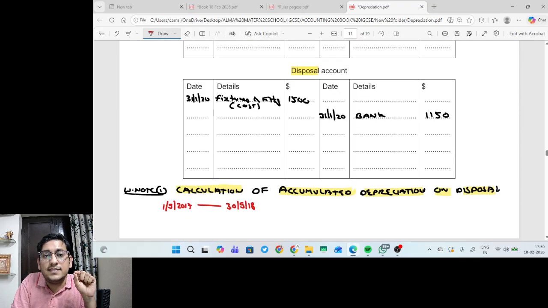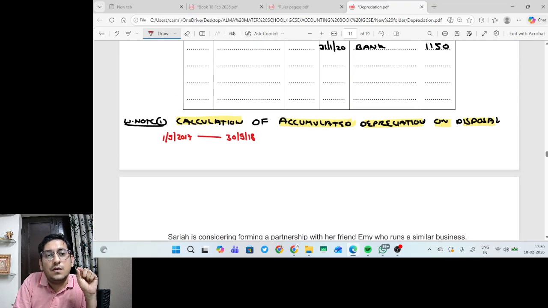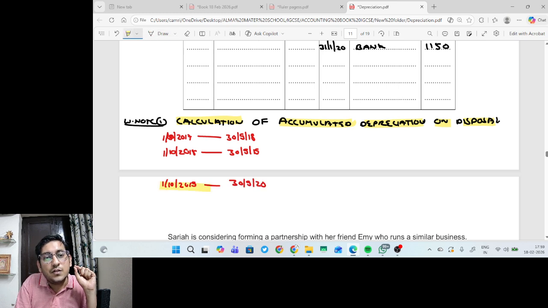So can I say in this year we have purchased the assets? What is the next year? This starts from 1st October, 2018 to 30th September 2019. Right? And the last financial year will be 1st October 2019 to 30th September 2020. This is the year in which we are working. That means year of disposal, right?